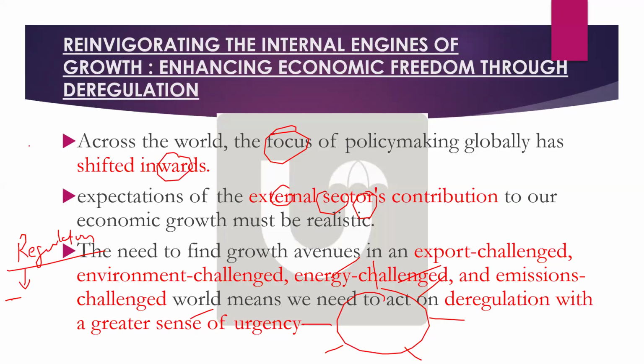Especially, there are three important things where these regulations are there. First of all, understand the concept here. One is labor. Very good. Labor is one dimension. Any other dimension? Environmental regulations, very good. One is labor regulation, another is environmental regulations, which basically means safeguards. Anything else? Land. Very good.